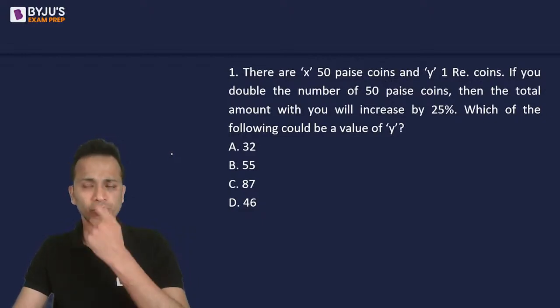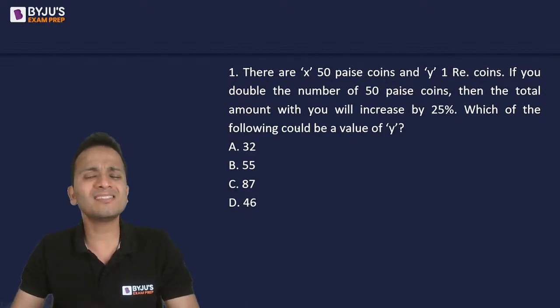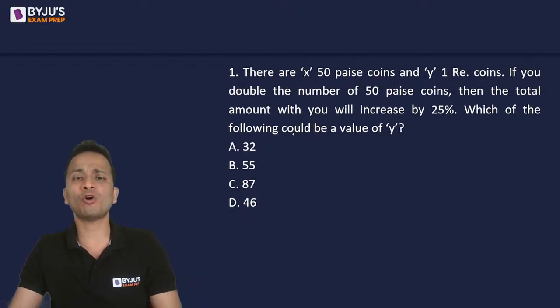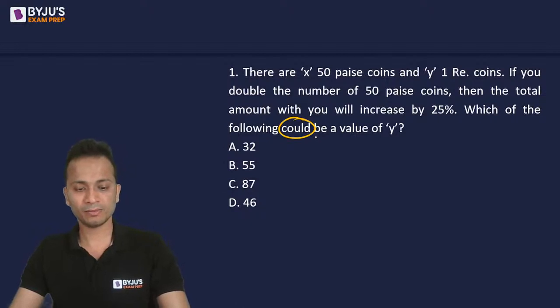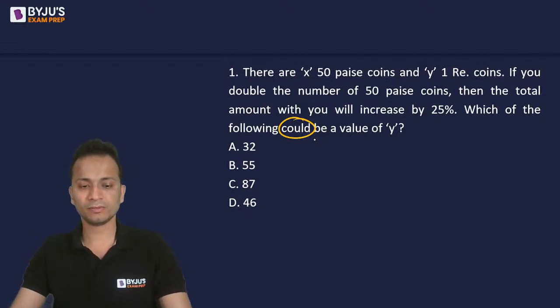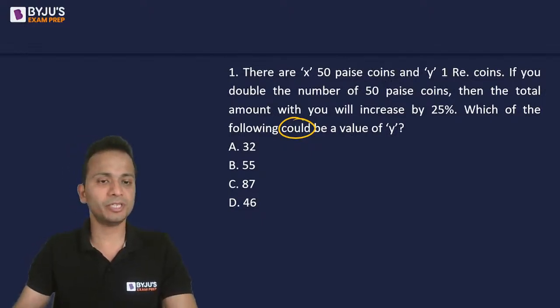A very simple question using the statement that is given to you. You need to find out the relation between x and y. Using that relation, you'll be able to find out the possible value of y. So the question is not asking a certain value of y. They're asking which of the following could be a value of y. Okay. Any answers? Option A, B, C, or D?